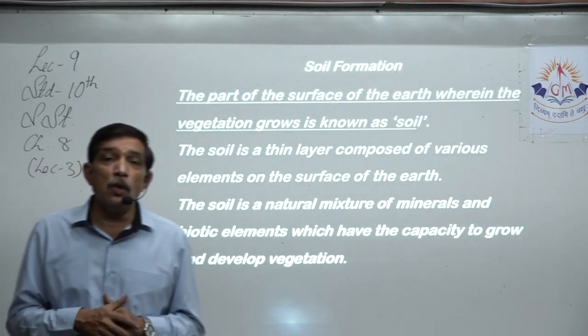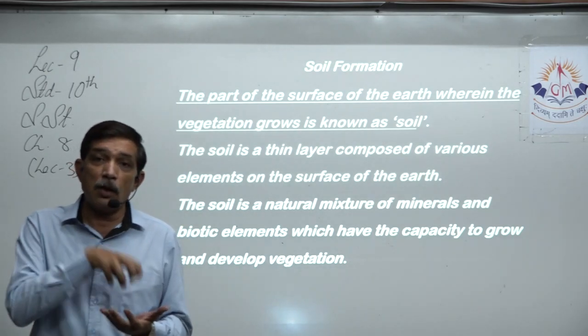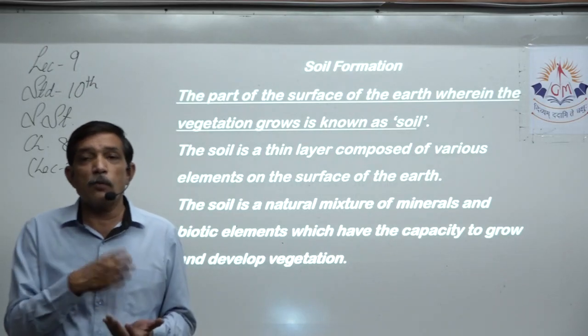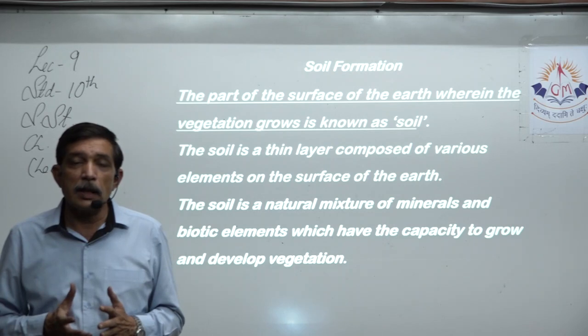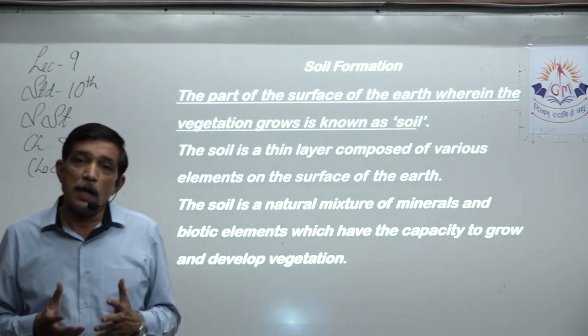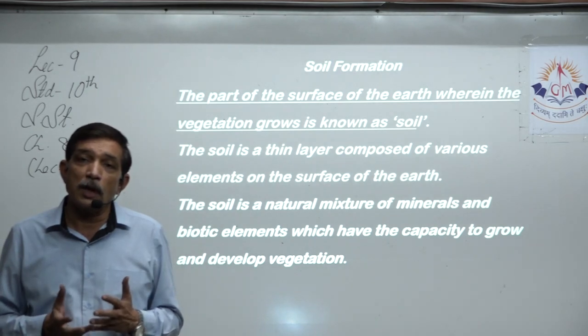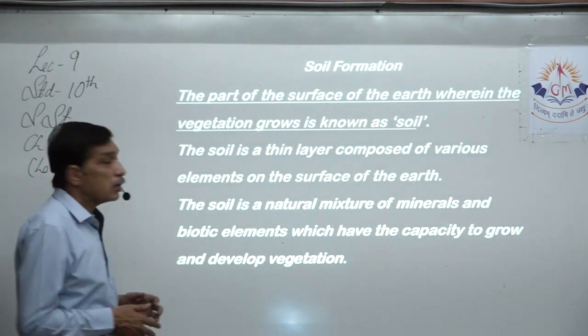We need land to live on. We need a house to live in, but we need land to live on. To make the house, we need land, right? And what about food? Food we get from agriculture. So it is very necessary that, where do we grow plants? We grow plants on the earth, on the top surface of the earth, that is soil. So let us learn first about soil formation.